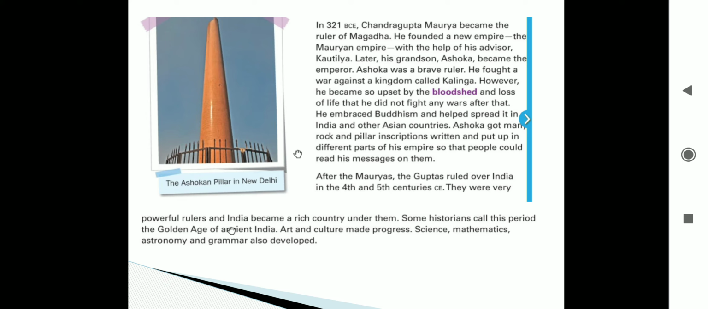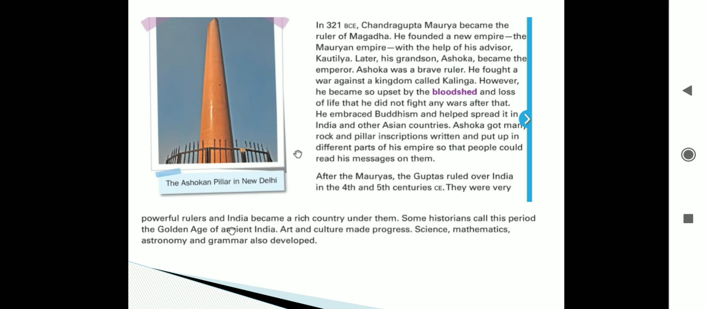He embraced Buddhism and helped spread it in India and other Asian countries also. Ashoka got many rock and pillar inscriptions written and put up in different parts of his empire so that people could read his messages on them.